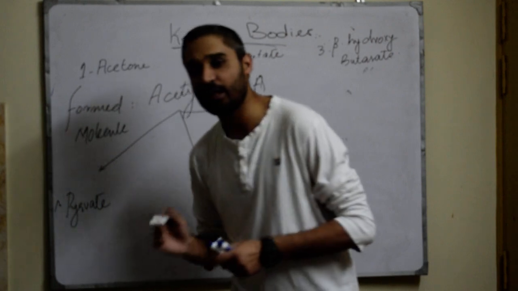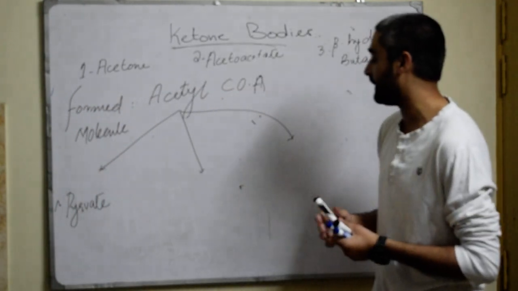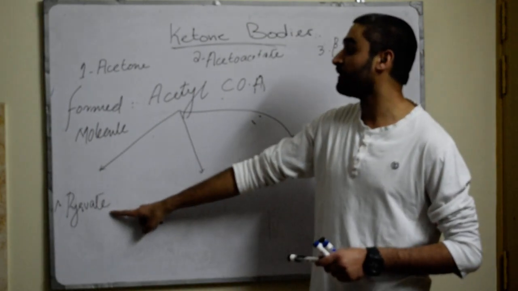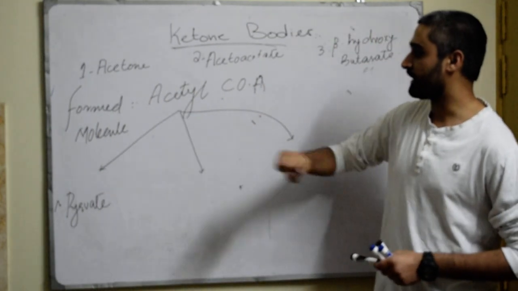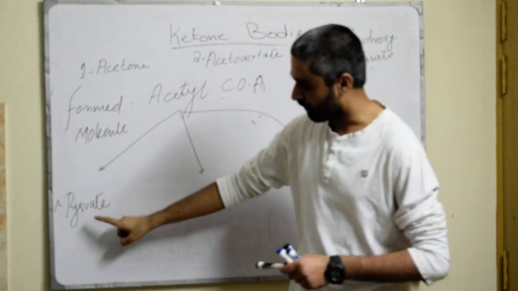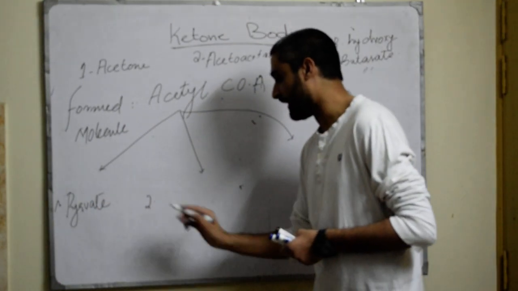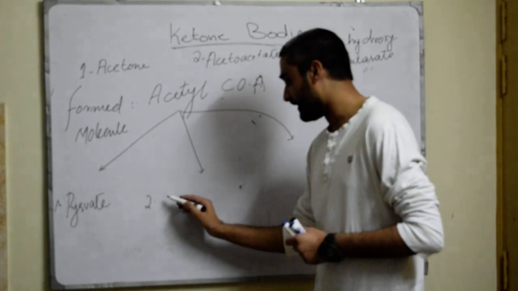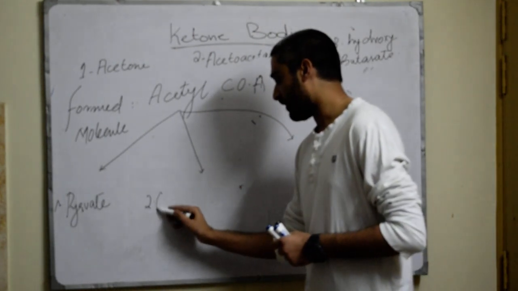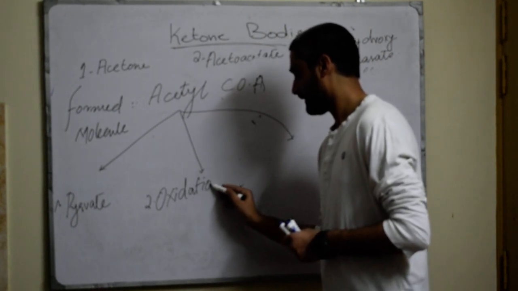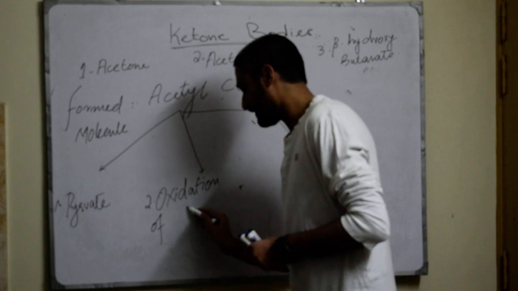If you remember, glycolysis enters the Krebs cycle, and pyruvate changes into acetyl-CoA. So acetyl-CoA is formed from pyruvate. Number two, acetyl-CoA can be formed from the oxidation of fats.